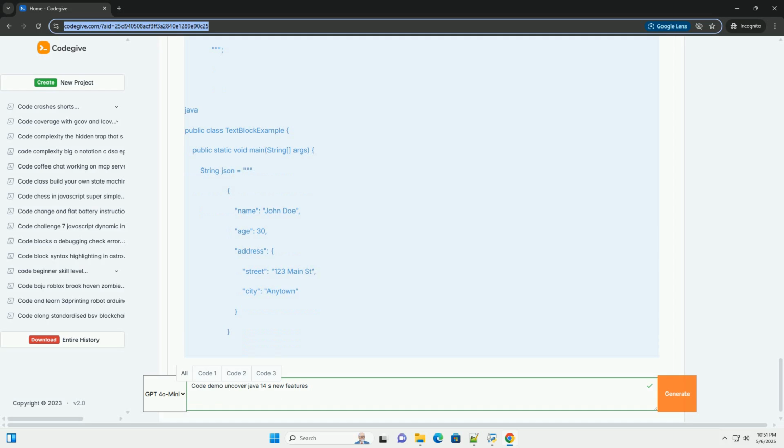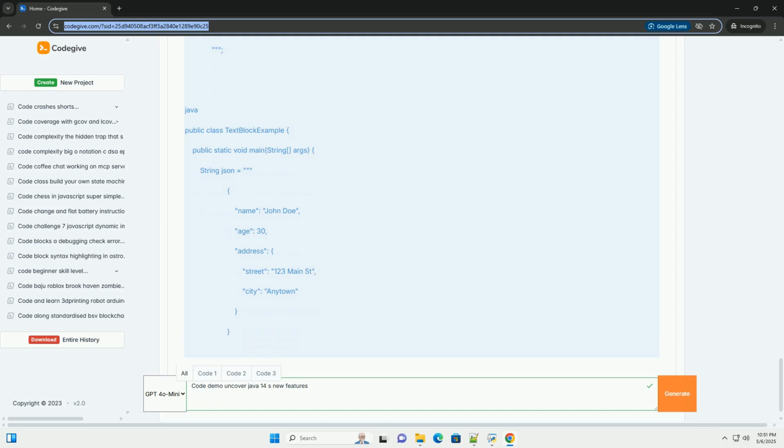The opening delimiter must be followed by a line terminator, a new line. The closing delimiter determines the incidental whitespace that will be removed. All whitespace to the left of the closing delimiter on each line is stripped. Escape sequences, \n, \t, etc., are still supported within text blocks. However, they are often not necessary due to the preserved formatting. Example. Controlling indentation.